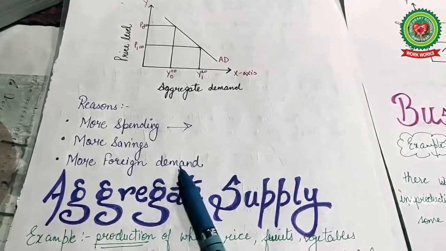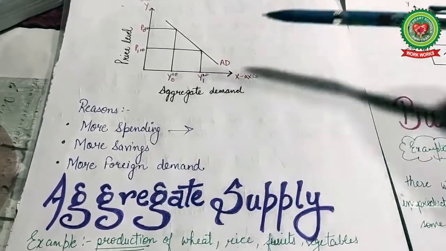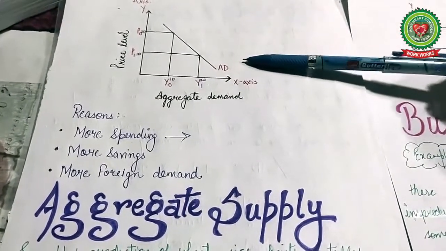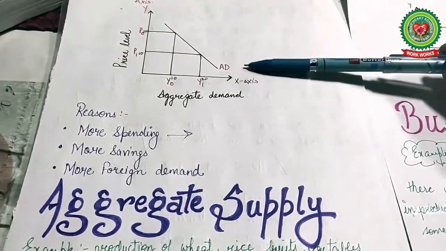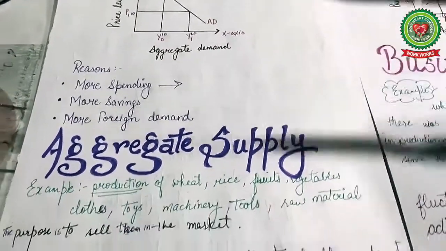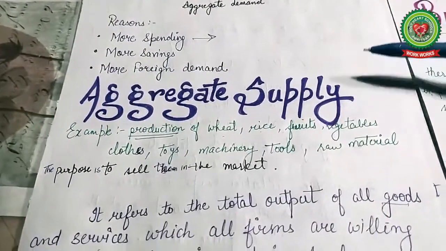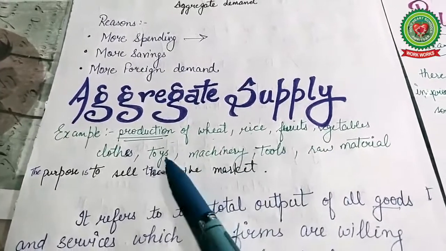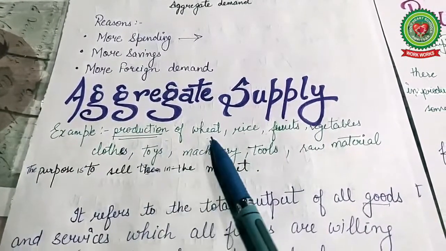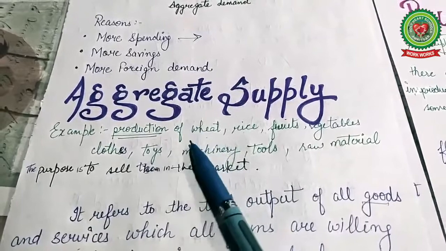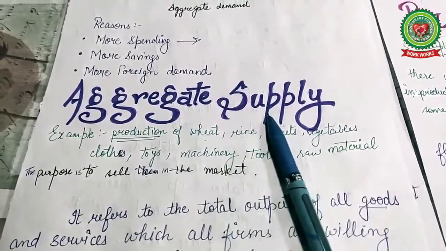So these are the reasons for the inverse relationship between aggregate demand and the price level. Next one is aggregate supply. Supply is, for example, the production of wheat, and when that production is sent to the market, that is known as supply.